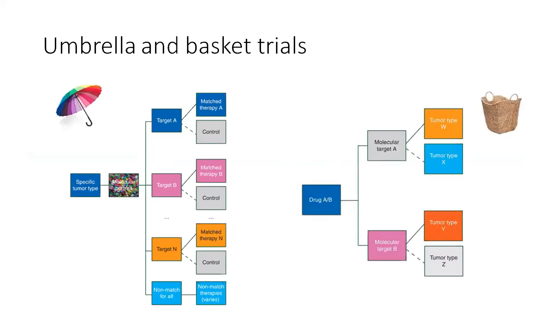Currently, the innovative trial designs are umbrella and basket trials. In an umbrella trial, you have multiple drugs for specific mutations that are linked to a specific tumor. All those drugs are tested for that particular cancer in different arms. So four drugs for a Wilms tumor are tested. It is an umbrella design.